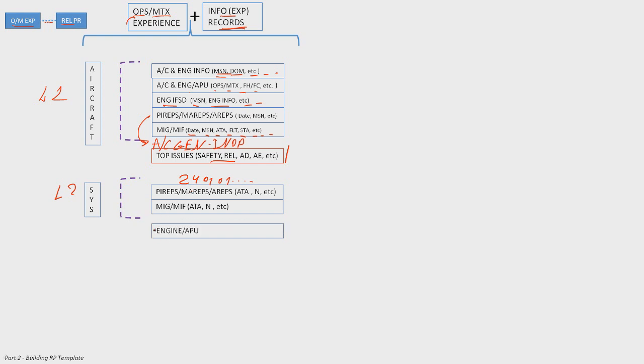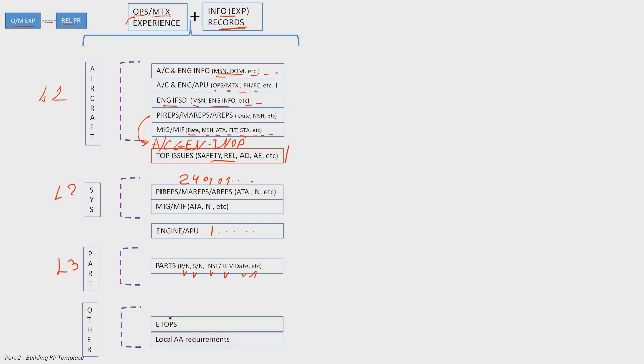Next, same applies to the engine. Let's say we had some engine in-flight shutdown. We need also here a date, MSN number, ATA, engine information. We need all this information here. Next, level 3. Did we remove the part? Let's say we remove the AC generator. We need to write part number, serial number, installation date, removal date, flight hours, flight cycles. All this information should be recorded, should be documented.